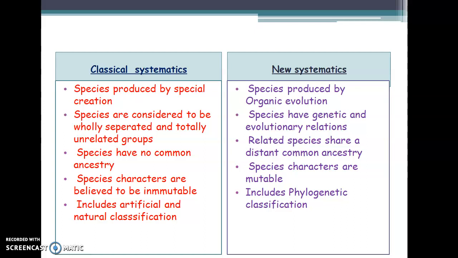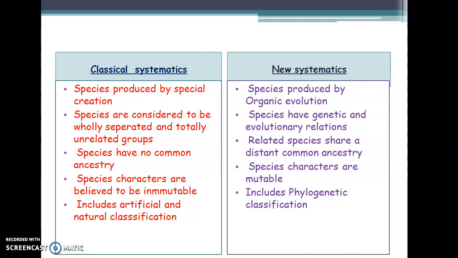In the case of classical or traditional systematics, it believes that the species were generally produced by means of special creations. They do not say any mechanism about the reason, but by means of special creation the species were formed in classical systematics. While in the case of new systematics, they believe that the species were mainly produced by means of organic evolution.